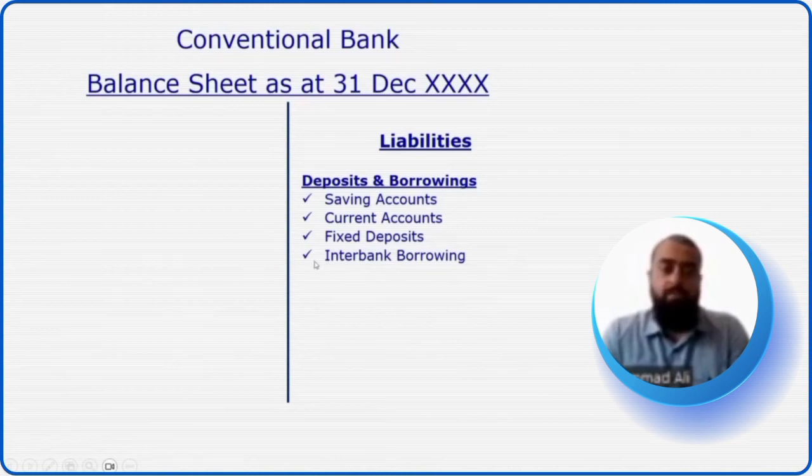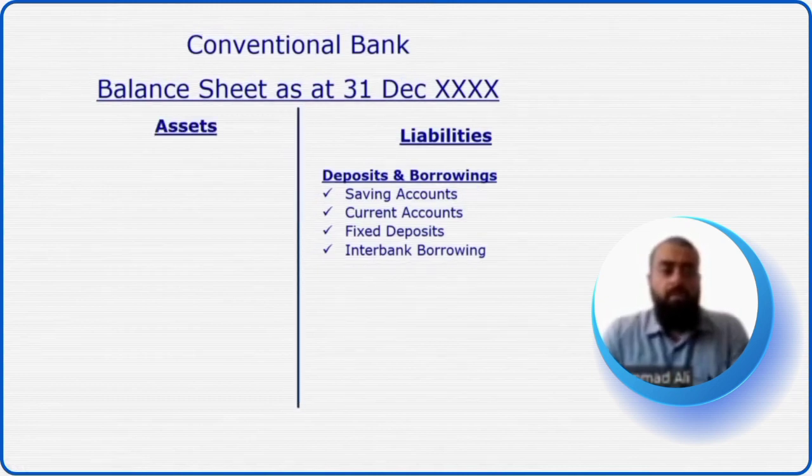So again, we can see that this involves riba. Any gain given on any amount of money loaned by the other bank, for example, the other bank gives $100 million to this borrower bank, and the borrower bank agrees to pay, for example, a 2% profit rate on that. That 2% profit rate is over and above the principal amount of lending, and this becomes riba. Now, this is the way a conventional bank sources its funds or its deposits.